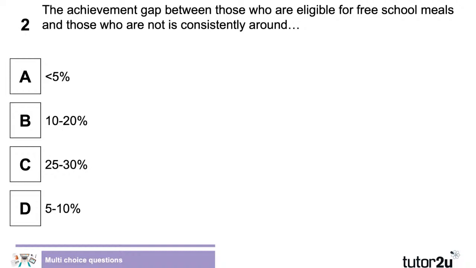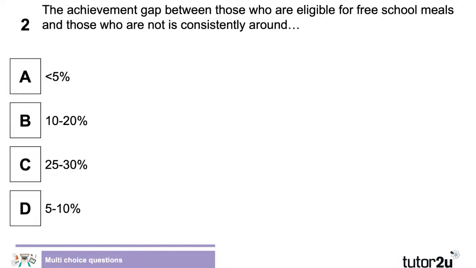How much do people who are not eligible for free school meals, so that tends to be people from better off households, how much higher grades, higher achievement do they get than people who are eligible for them? So it's social class and differential achievement. We've got some answers in the chat window. I think I've got to press a little button there. Sorry. Oh, yes, there are lots of them there.